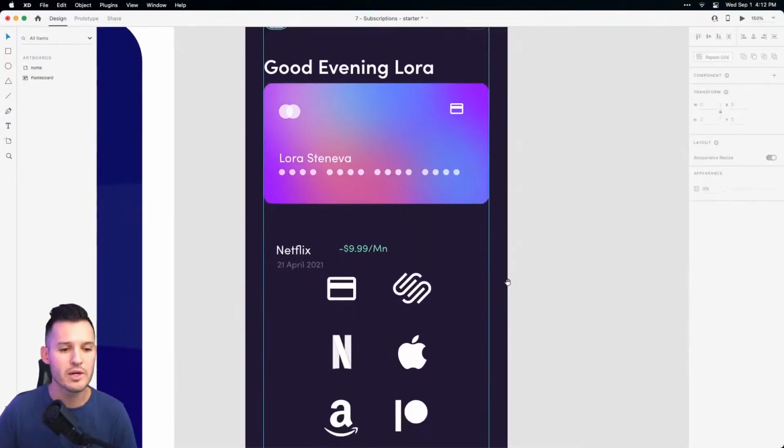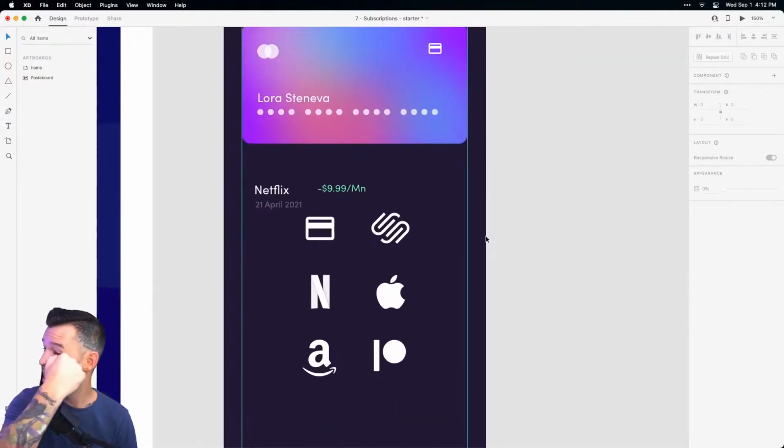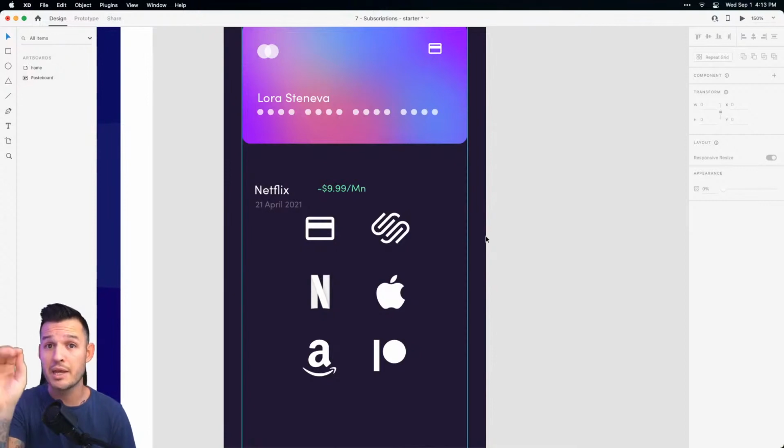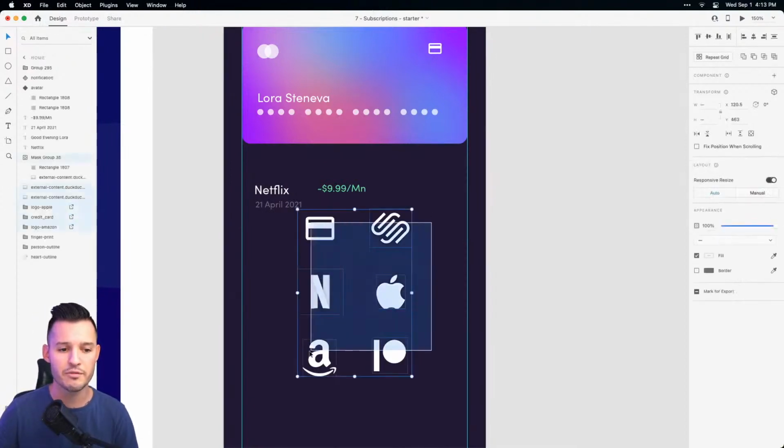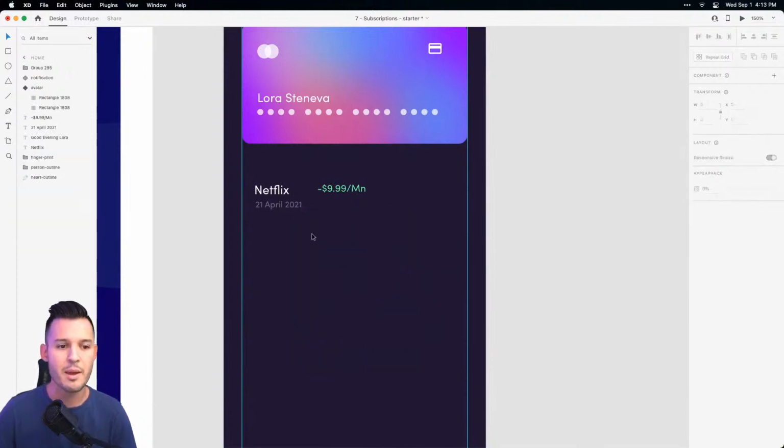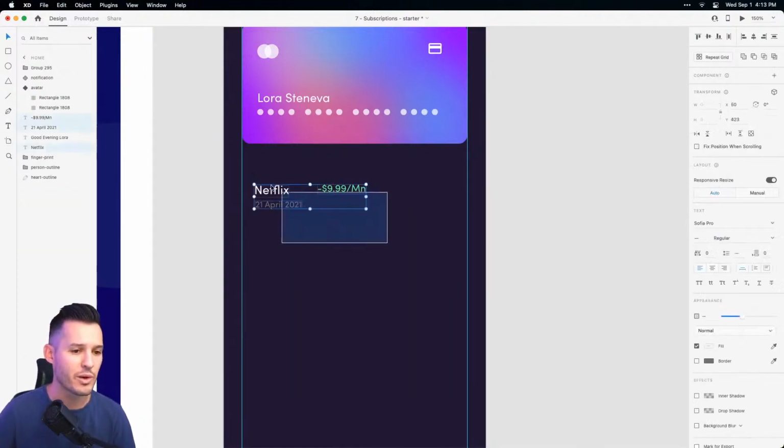Now, what we really want to do is create some rows, and we want to be able to sort our rows up and down, maybe drag them up and down into something like paid or remove. That could be pretty fun. I'm actually going to get rid of all of these icons because I have them on my desktop, and I'm thinking there's going to be an easier way to do this.